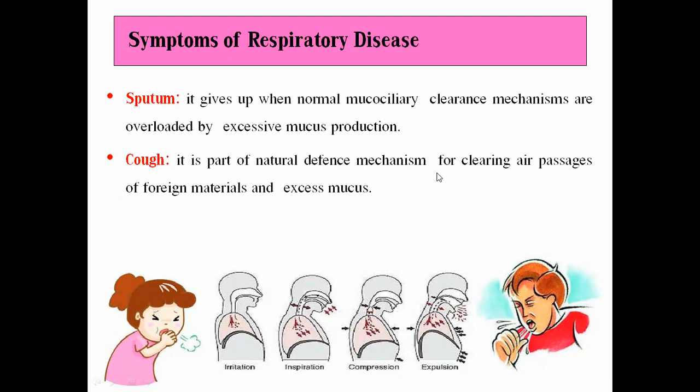So it is a part of the natural defense mechanism for clearing the air passages of inhaled foreign particles along with the excessive mucus secreted due to the clearance mechanism. Now, in this way, if we inhale so many dust particles, there will be an irritation, which will stimulate the secretion of mucus and stimulate the defense mechanism.